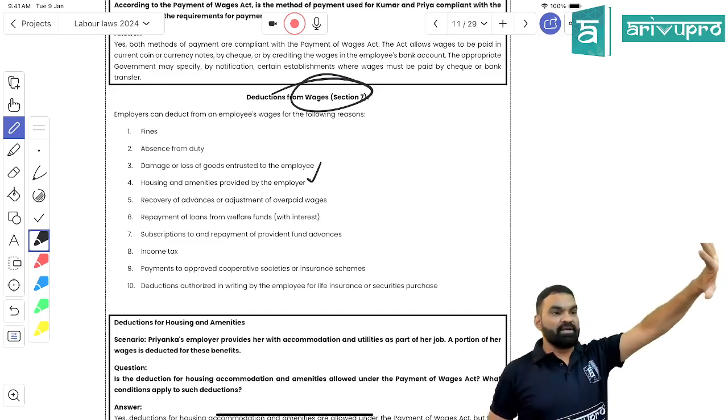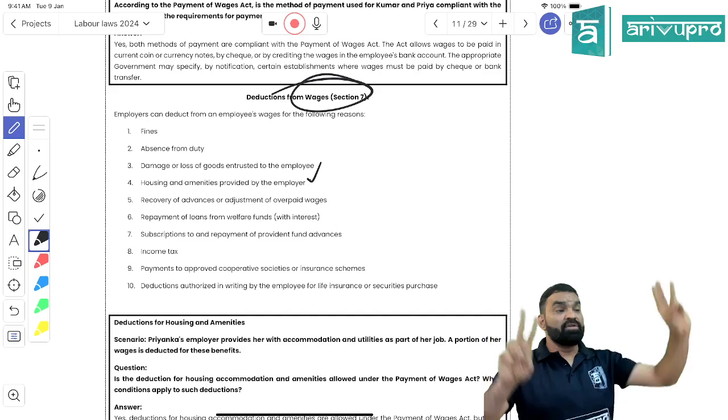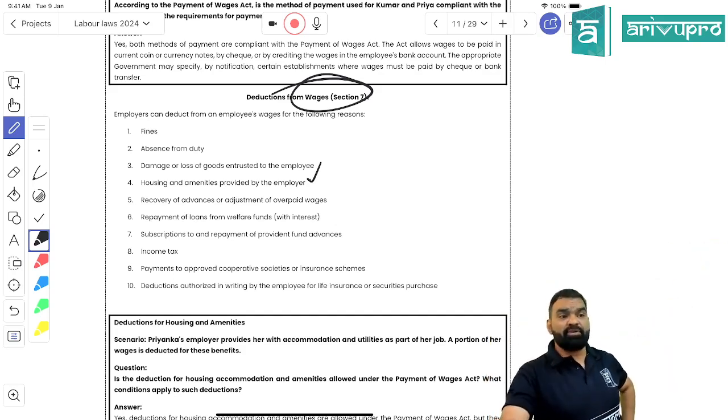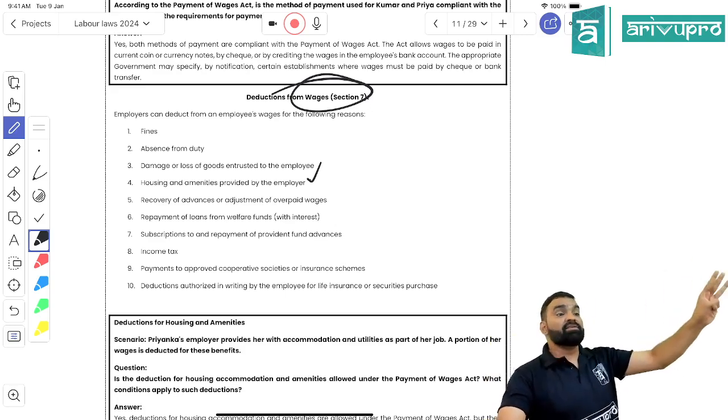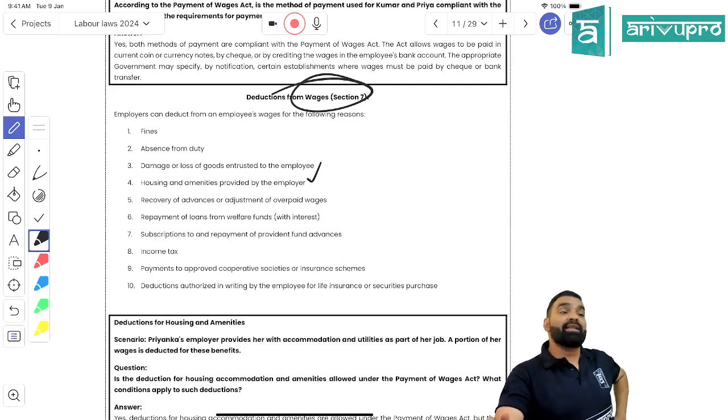So how many things are there, beta? 5, out of which 2 are a subject matter of policy, 3 are logical. The 2 which are a subject matter of policy are what? Fine and damages. And 3 things are not a subject matter of policy: the first one is advance salary, absence from duty, and amenities.